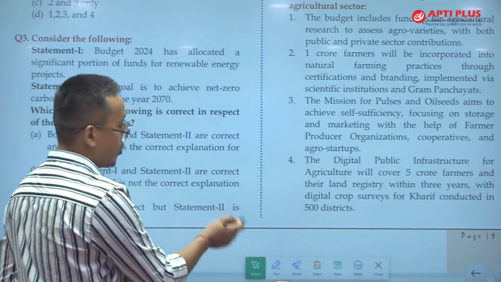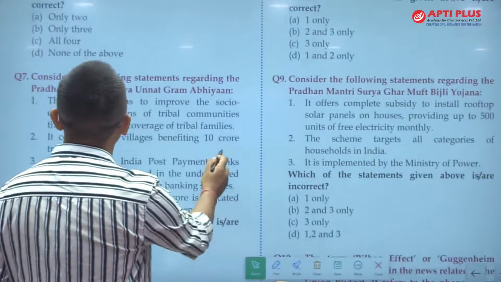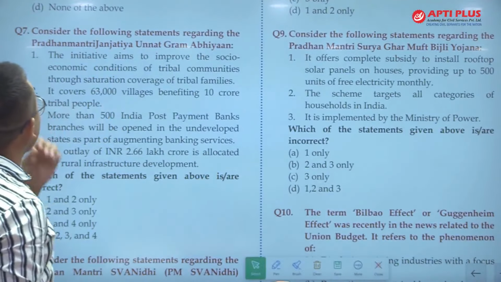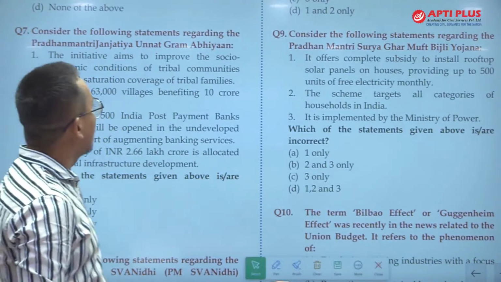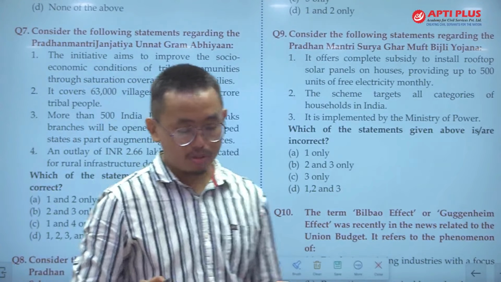Now moving on to the next question. The next question is question number 7. Consider the statements regarding the Pradhan Mantri Janjatiya Unnat Gram Abhiyan. ठीक है. Question number 7.